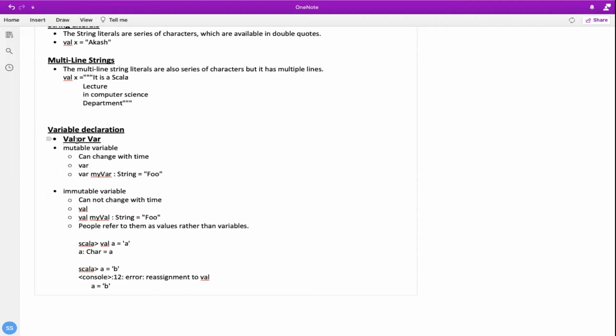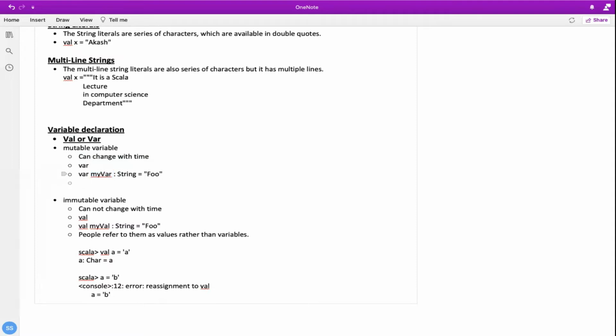So one of these is a mutable variable and one is an immutable variable. What it means to have a mutable variable is that it can change with time. So in that case, let's say you have assigned my variable as a string, then with var you can change this string to hello.